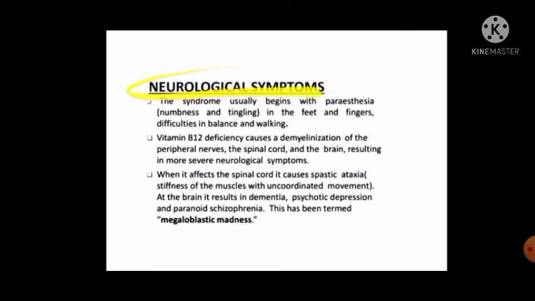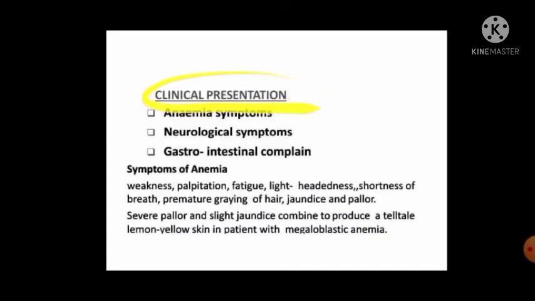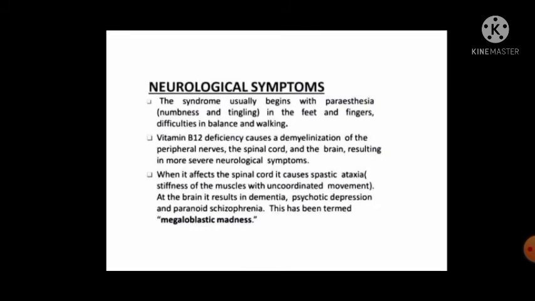Neurological symptoms: the syndrome usually begins with paraesthesia, numbness or tingling in the feet and fingers, and difficulty in balance and walking. From the clinical perspective it is not very important, but for pharmacy it is important. Vitamin B12 deficiency causes demyelination of the peripheral nerves.